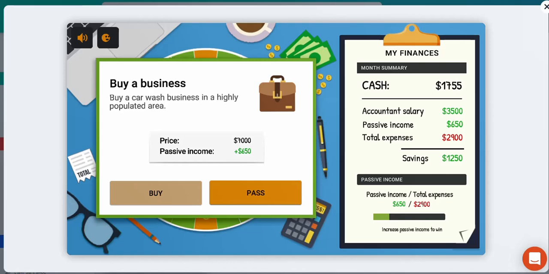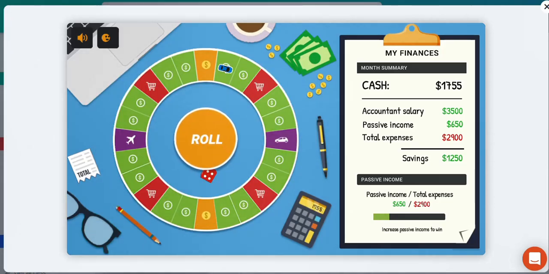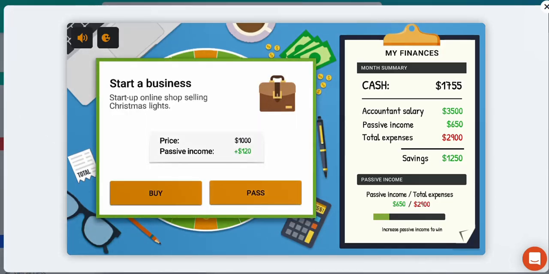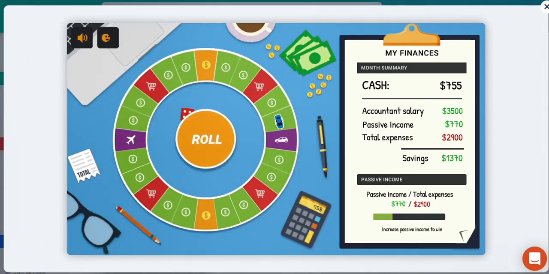Right, let's see if we can buy this business. Wow, this business is very expensive. It's going to cost us $7,000, but it's going to provide us with a lot of passive income, but we just don't have enough money to afford to buy it, so we have to pass. Okay, here's another business. This one we can afford. It's going to cost us $1,000 and it's going to provide us with passive income. Let's buy.